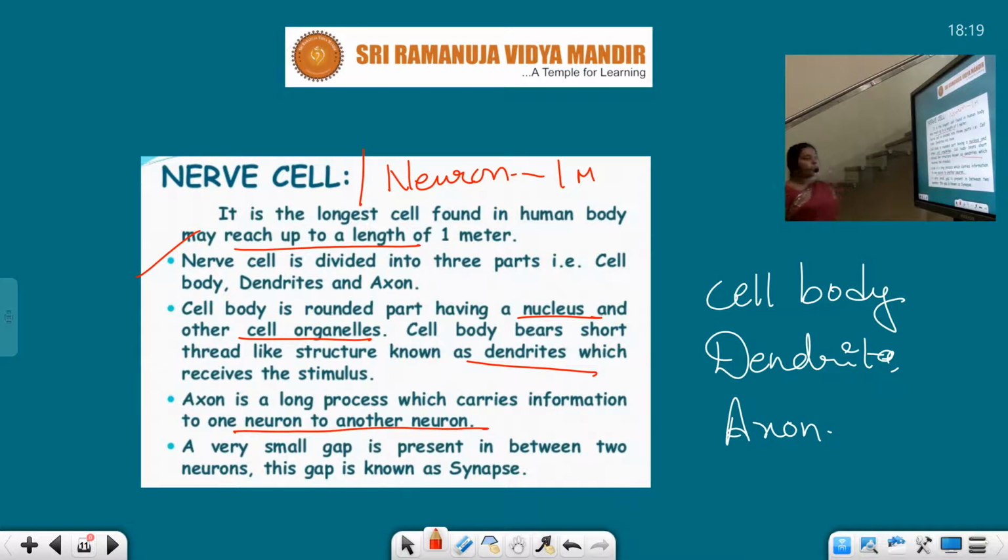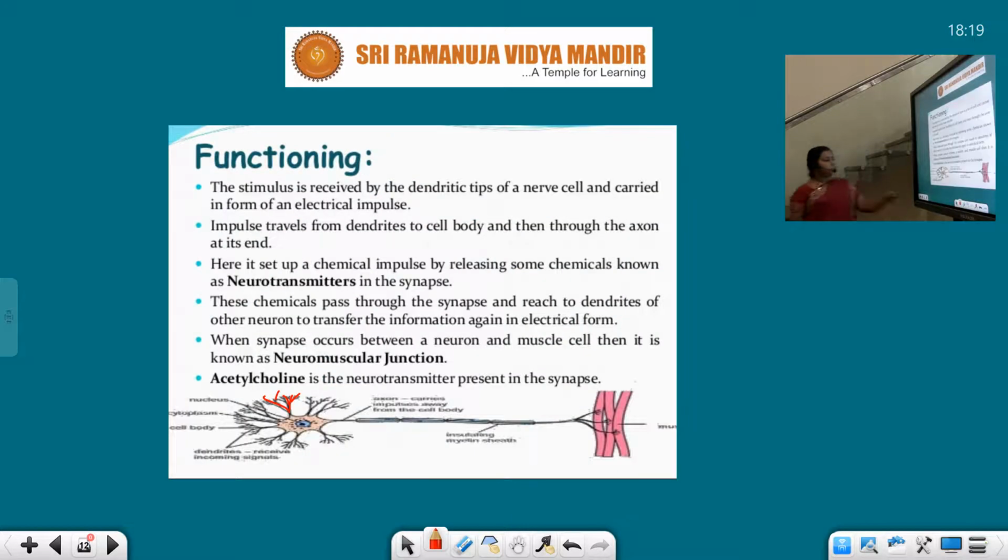A very small gap is present in between the two neurons. This gap is called synapse. The gap present in between the two neurons is synapse. Let us see the picture, students. This particular part is called cell body, and this one is the axon, and these hair-like things are known as dendrites.